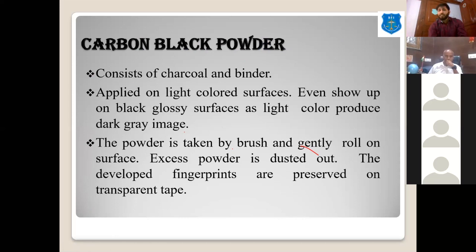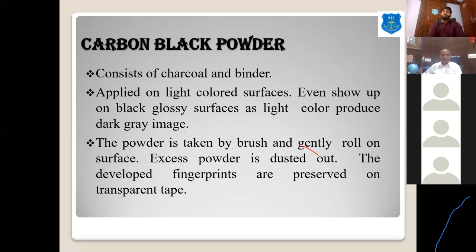So if we talk about the carbon black powder, it is black in color. It is formed from grinding the charcoal and combining it with the binder. This is the most commonly used powder for developing the fingerprints. So this powder method is generally used for developing the fresh fingerprints. As you already know that water is volatile, means after getting some heat or atmospheric conditions, it gets evaporated. So generally the powder method is used for fresh fingerprints. It can be applied on non-porous surfaces.